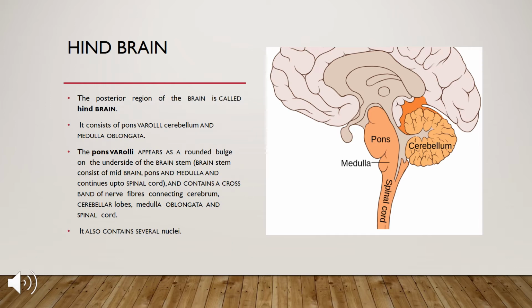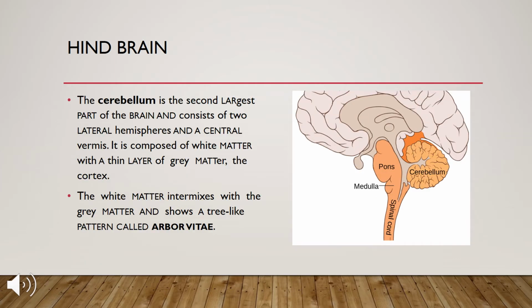So the points you will keep in mind are: first, the hindbrain is the posterior region of the brain. Second, it consists of pons varolii, cerebellum and medulla oblongata. Now the pons varolii is a round bulge-like structure situated on the underside of the brainstem, and it consists of several nuclei. After pons varolii comes the cerebellum.